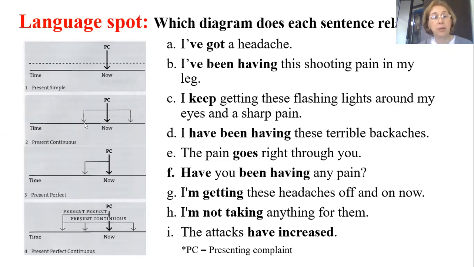So the second diagram represents the present continuous tense. It shows that the action, for example, started in the past and is in progress now, and it will last for some time in the future. So it shows the progress. And diagram number 3 represents the present perfect tense. It started in the past and it has some effect or result in the present, as you see.